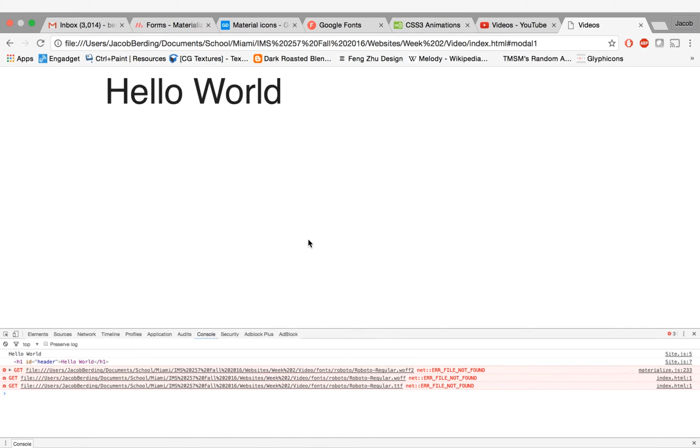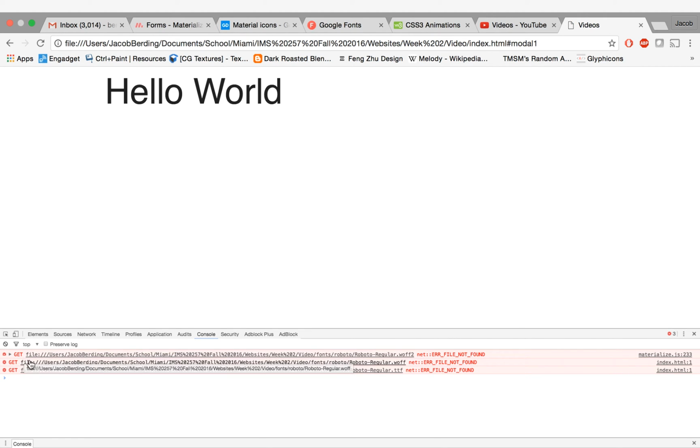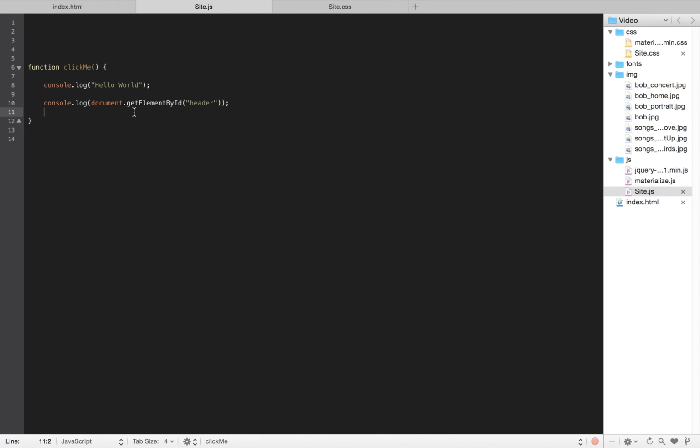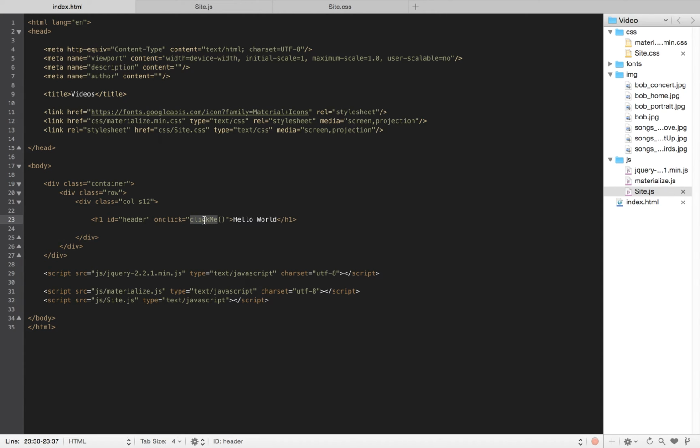Now let's go to our page. Now our page doesn't show those console logs, right? But if I click on this, it now does. So this is our first step in understanding events, right? When I click, I execute a piece of code, right?